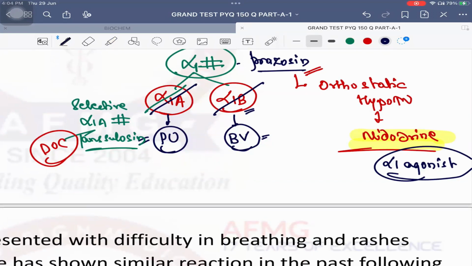All other mydriatics cause cycloplegia also. So that was the previous year question: the only mydriatic without cycloplegia. The answer is phenylephrine. And phenylephrine is which group of drug? Alpha 1 agonist. No issues with this. Alpha 2 agonists are important drugs. Tell me quickly.